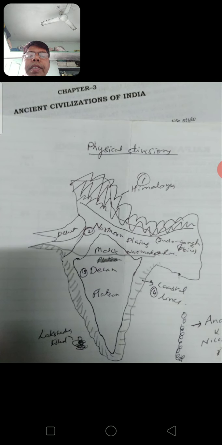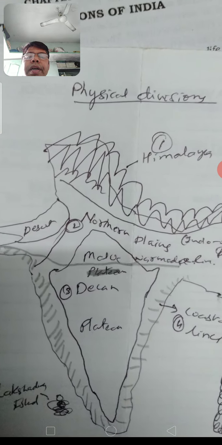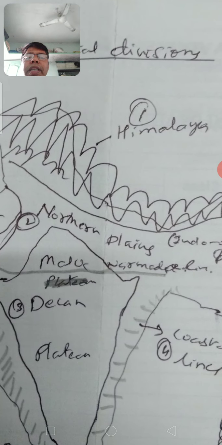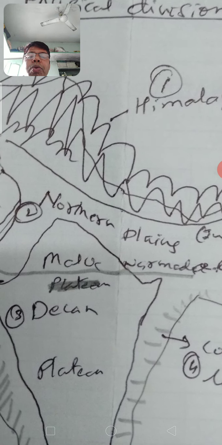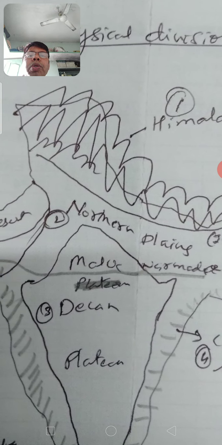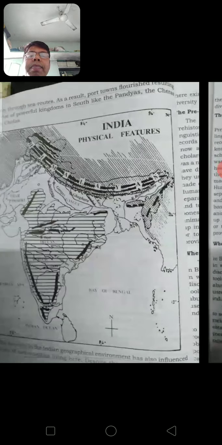Suppose this is the Narmada river, then it separates this southern plateau into Malwa plateau and Deccan plateau. You are all living on the Deccan plateau.